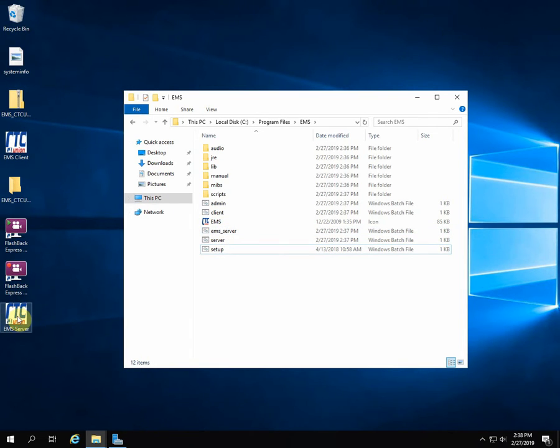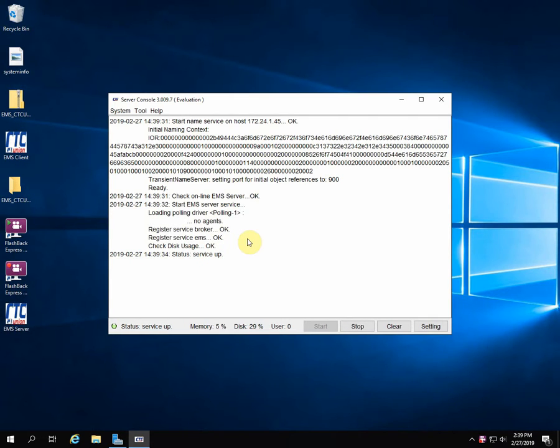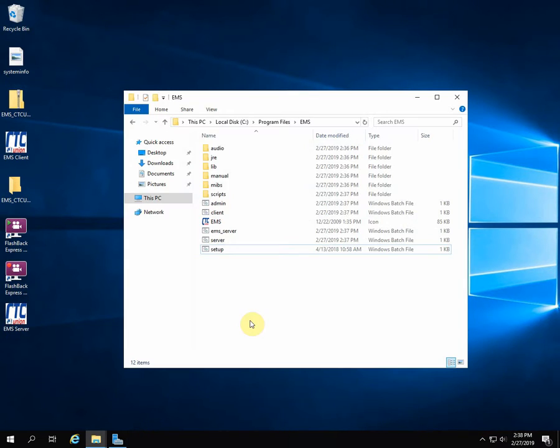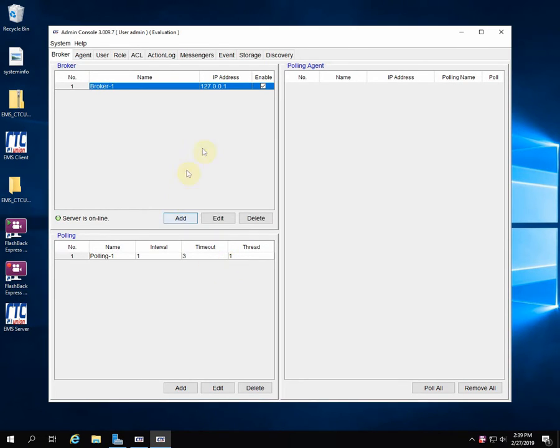Okay, now the EMS is installed, let's start the server. So let's do that again. Okay, the server status is up. This is very normal. Now the next thing we do is hit setting, and we're able to log in with 4 zeros for our admin console.